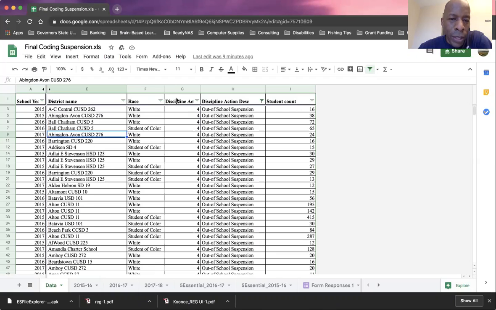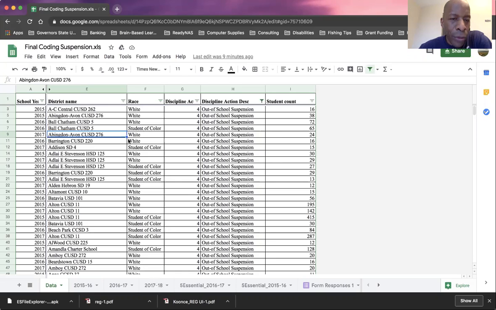So I'm going to give you a couple tips as we walk through that in terms of separating or filtering the data. I would say that for these particular columns, especially for column H, that you don't change the filter because we're only concerned with out-of-school suspensions. So let's get started. So again, this is the aggregate suspension data for the years of 2015, 16, and 17.